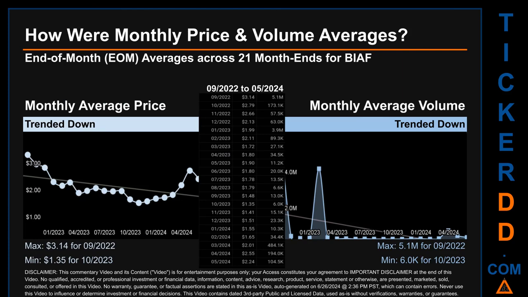How were price and volume averages for BIAF? Across 446 trading days, there were a total of 21 month ends, of which monthly averages for daily price and volume were calculated.